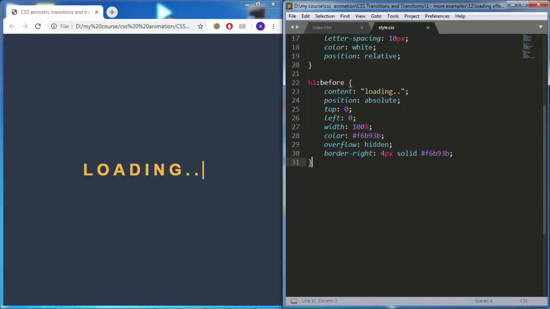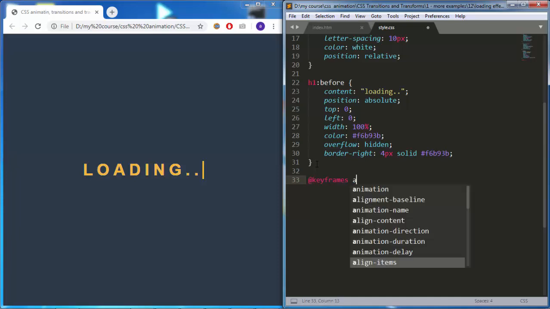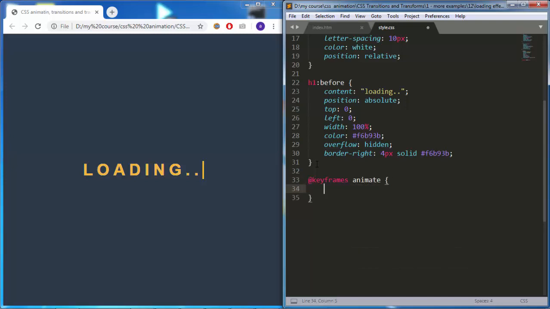I will go to my CSS again and create a new animation. And I will name it Animate. Then inside it, at 0% of the animation duration, I will add width, 0, then at 50%, I will make the width 100%. And finally, at 100%, I will set the width back to 0 again.